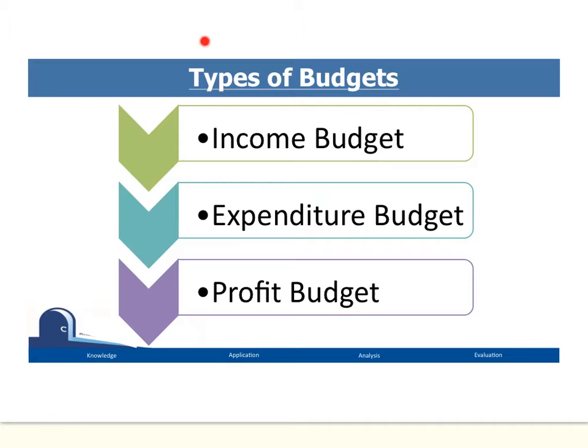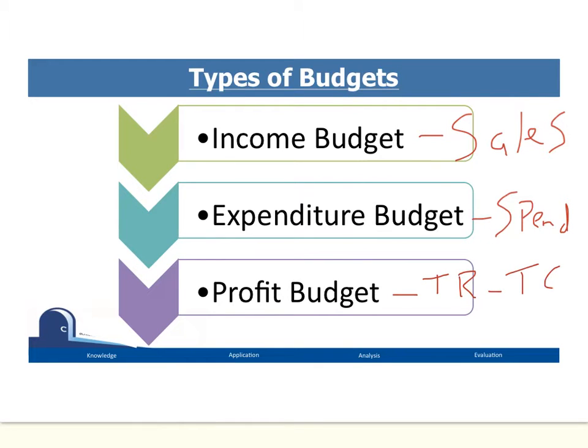So we can produce three types of budgets. We can produce an income budget, which shows us what we expect revenue to be. Revenue obviously comes from sales and any other source of income. Then an expenditure budget, what we think our expenditure might be. So this is basically what we're going to spend. And then when we combine these and we do revenue minus costs, we can then predict what we think our profit will be, because it's just total revenue minus total cost.